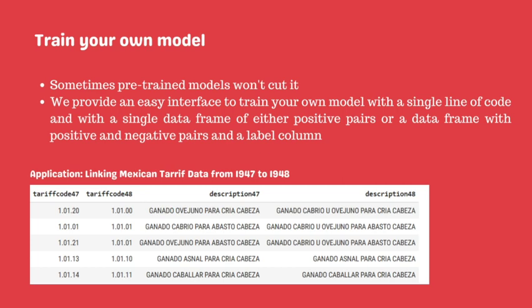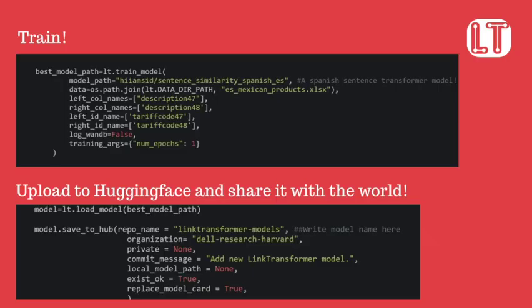Training your own model is also super easy. We have this example where we're linking tariff data from 1947 to 48. All you need to do is to specify a base model of interest that you fine-tune, variables of interest, and that's it. And you can upload your model to Hugging Face and share it with the world.